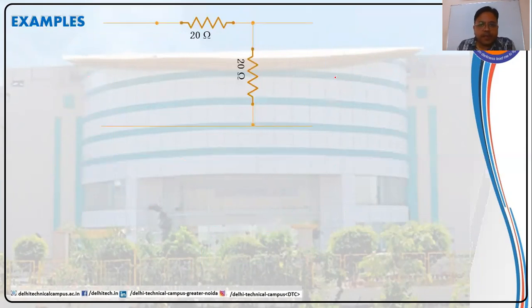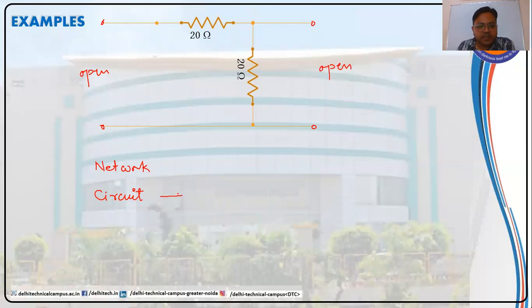See this one. In this particular example, we have two resistances only, which are connected by some means. So that means it is a network. But can it be a circuit? Let us see. It has open path here. It has open path here. So that means it cannot be a circuit.